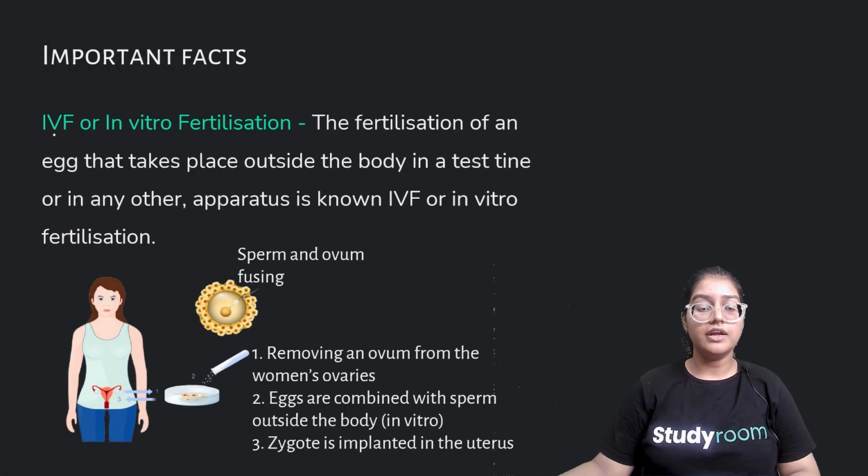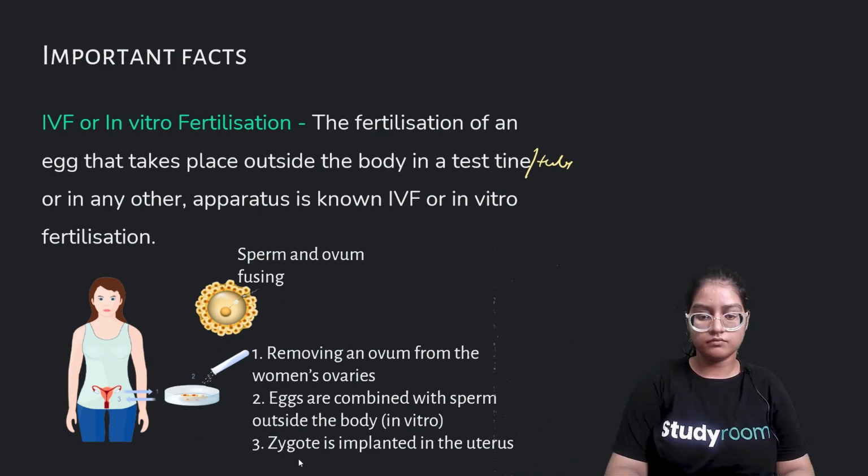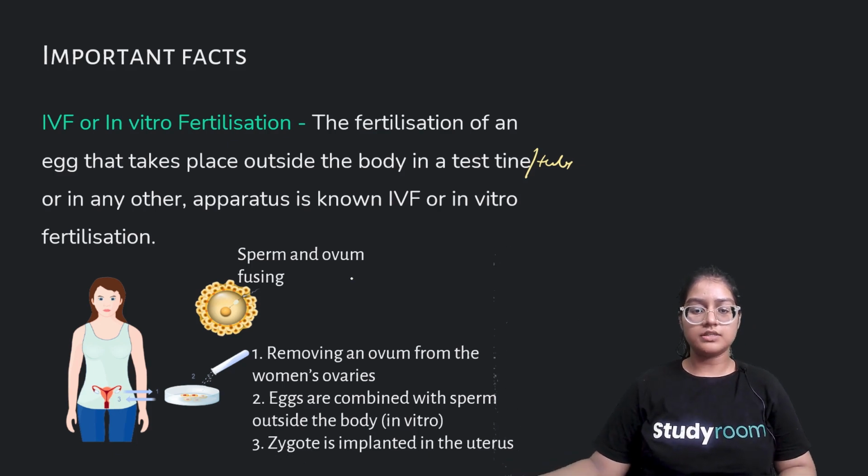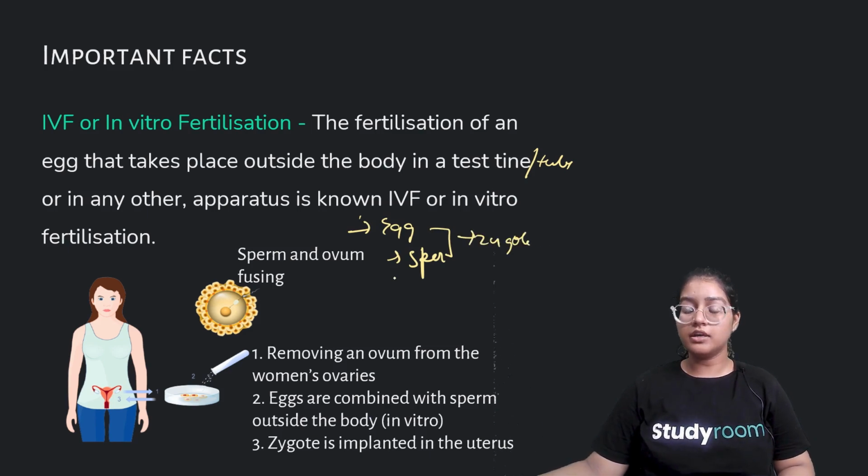Important fact: IVF. There is a new term, IVF, which is in vitro fertilization. It is the fertilization of an egg that takes place outside the body in a test tube or any other apparatus, and then later the zygote, or one-cell organism, is introduced in the female body. What our scientists do is they extract the egg and sperm from the individual's body and they fuse them outside in the test tube, and later the zygote is introduced into the uterus.